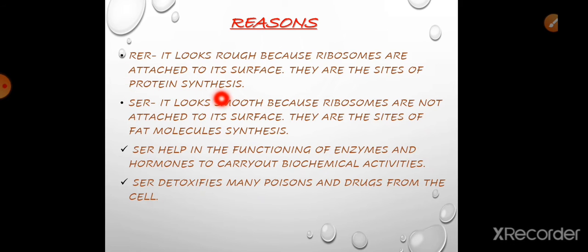Because of the presence of ribosomes, rough endoplasmic reticulum is the site of protein synthesis, whereas smooth endoplasmic reticulum is the site of synthesis of fat molecules. The smooth endoplasmic reticulum also helps in biochemical activities, and mainly in animal cells, it helps to detoxify many poisons.